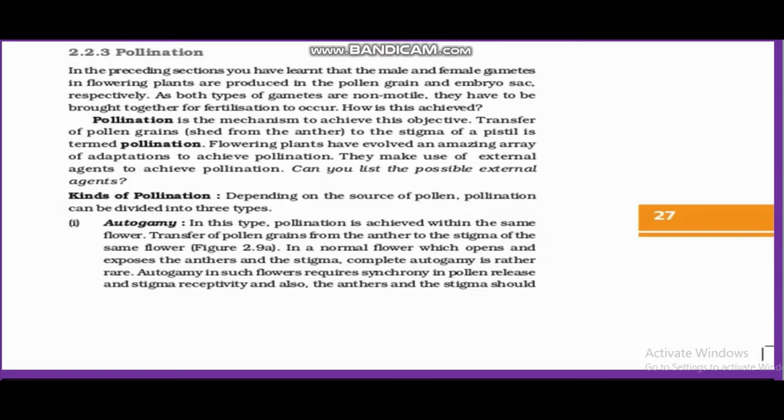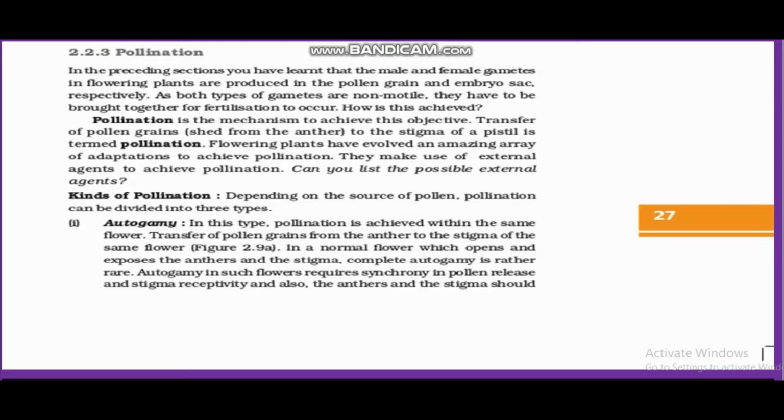So what is self-pollination? Self-pollination means transfer of pollen from the anther of a flower to the stigma of the same flower. That is self-pollination. It means the flower should be bisexual.